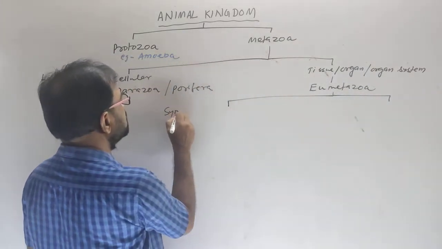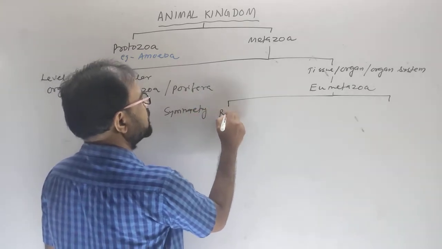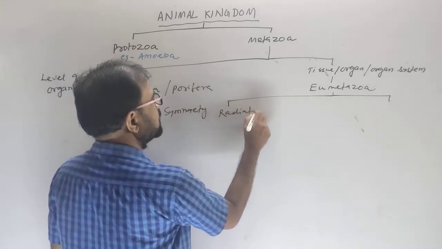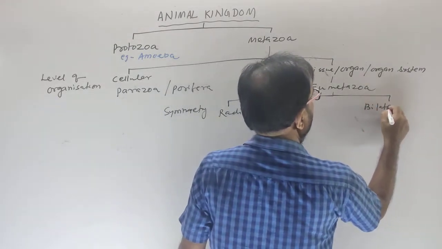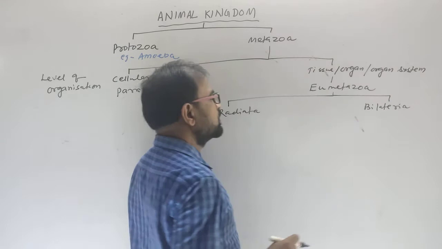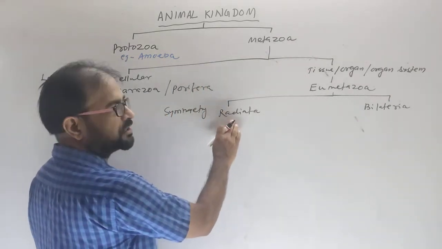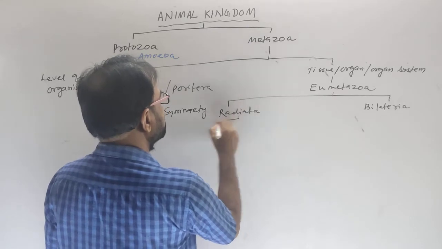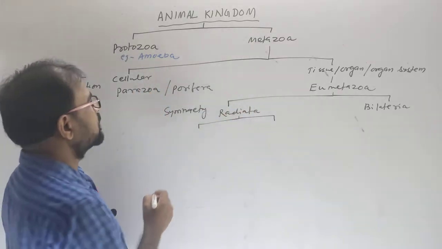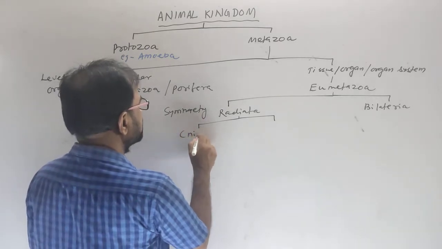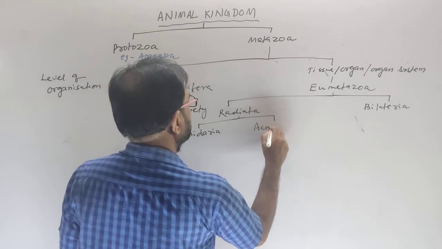according to symmetry, that is, radiata and bilateria, meaning radial symmetry and bilateral symmetry. The radiata is again of two types: cnidaria and acnidaria.